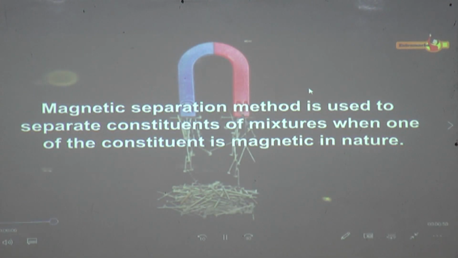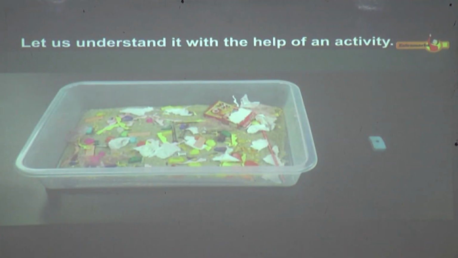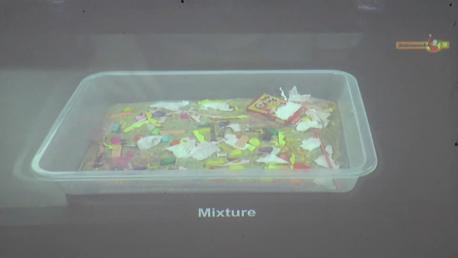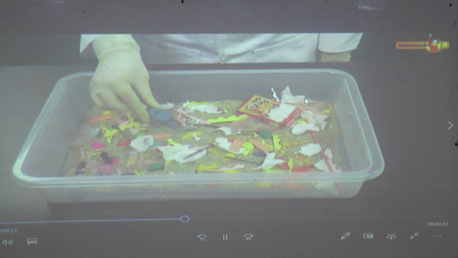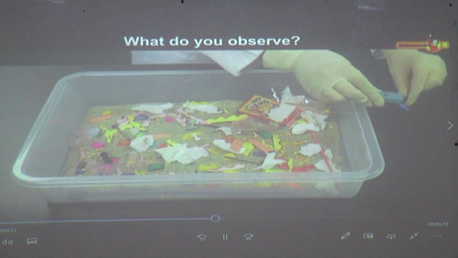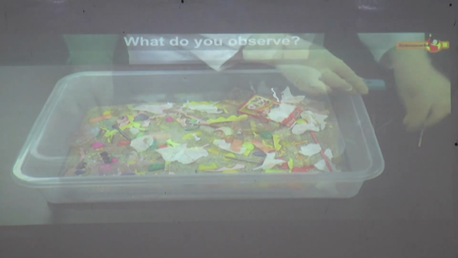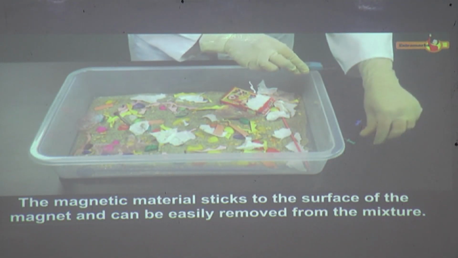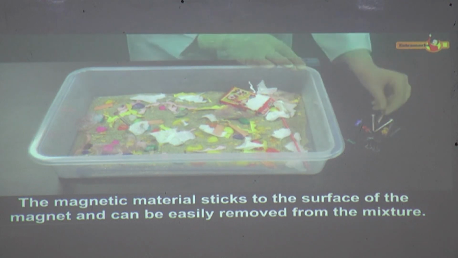Magnetic separation method is used to separate constituents of mixtures when one of the constituents is magnetic in nature. Let us understand it with the help of an activity. For this, we need a magnet and a mixture. Move a magnet over the mixture. What did you observe? The magnetic material sticks to the surface of the magnet and can be easily removed from the mixture.